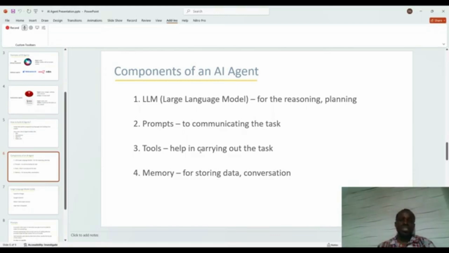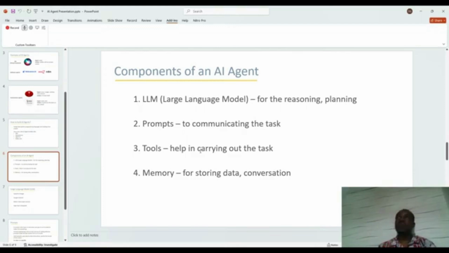Prompts. Here is where you give an instruction on what the agent is to do. This is where you must give a detailed explanation of what is expected of this AI agent, with different prompts. We'll be looking more into it. The third one is tools. These are the things at the disposal of the AI agent so that it can carry out its function very well.